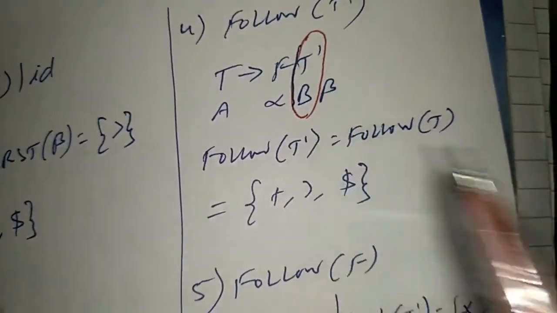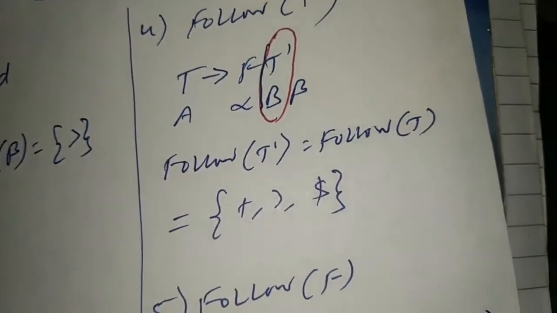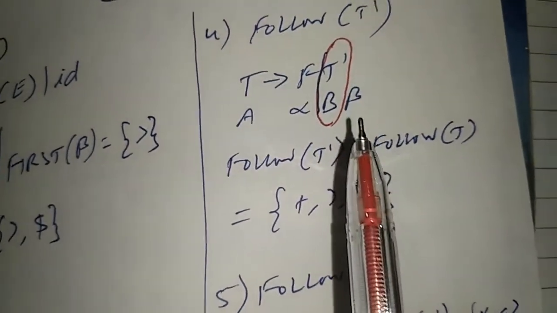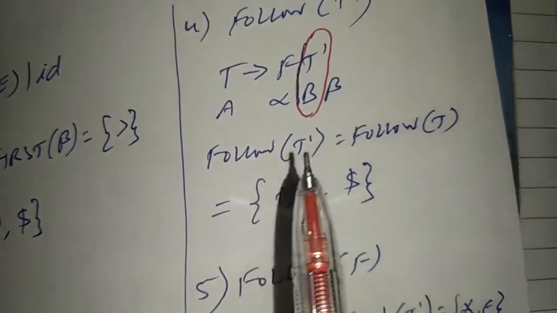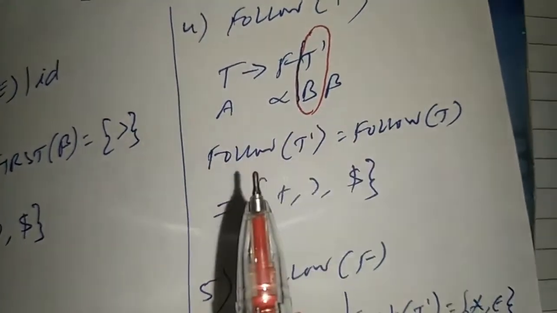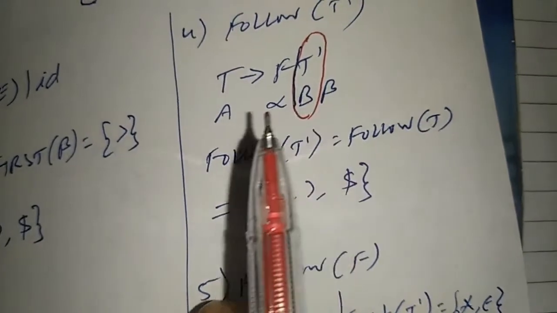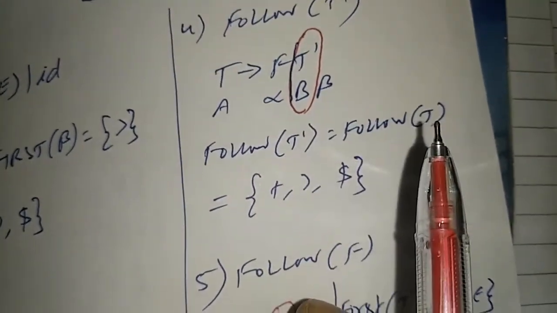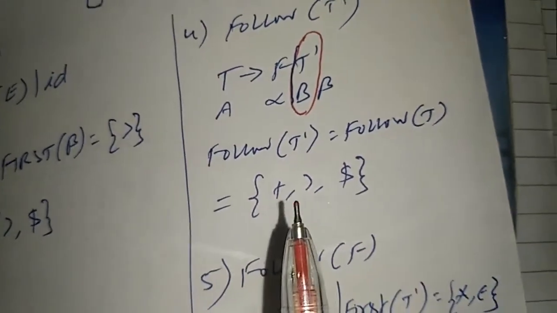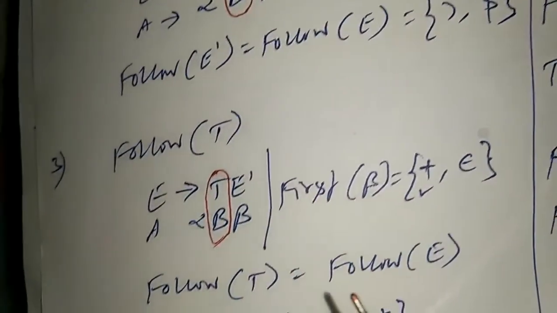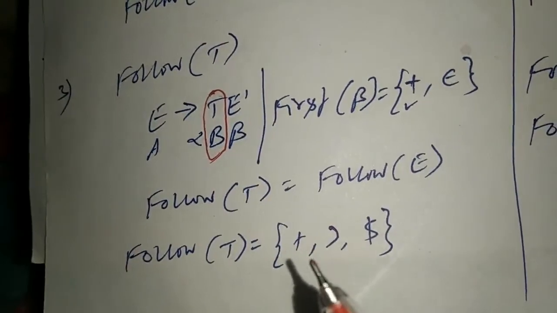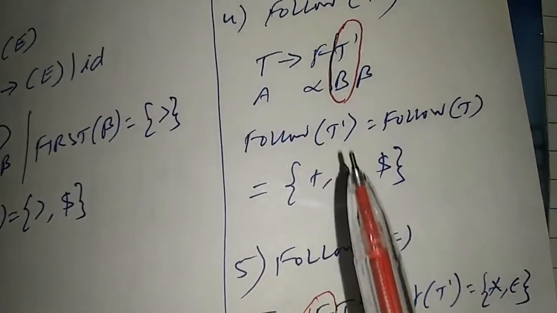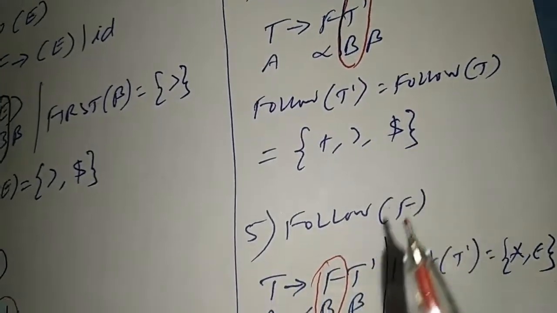Beta is epsilon. So we can directly apply the third rule, because there is no terminal. First of beta is epsilon. So follow of A is in follow of B. That is, follow of T dash is equal to follow of T. So what is follow of T? Follow of T is plus, close, dollar. So we copy the same to follow of T dash: plus, close, dollar.